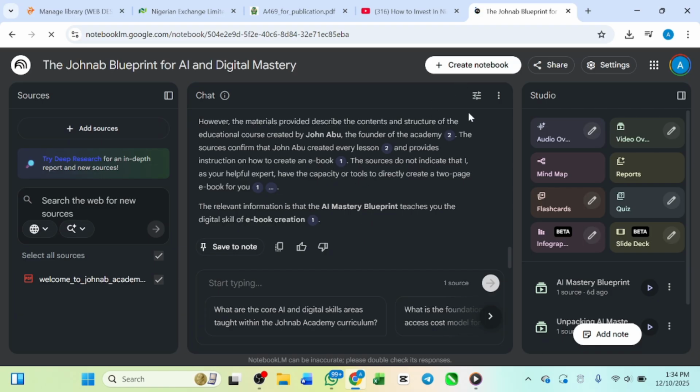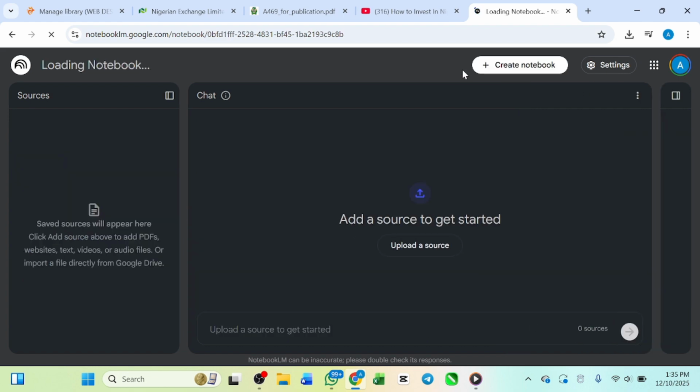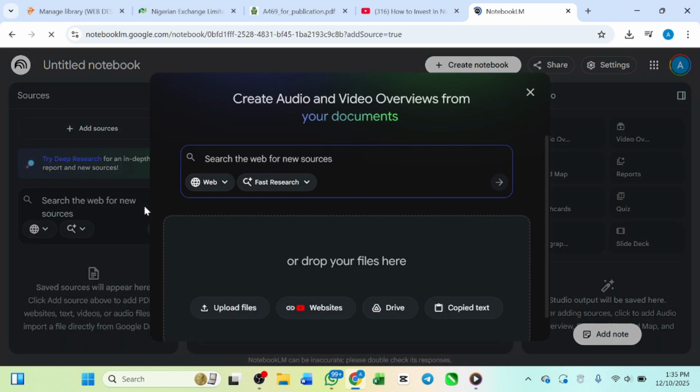So this is not what we want. Go ahead and click create notebook, new notebook. If you look very well, we want to build our notebook from scratch. You can either upload a file, links, drive, or copy text. Copy text is for those that already have an idea, where you want to type your own idea yourself and then this will help you optimize it.